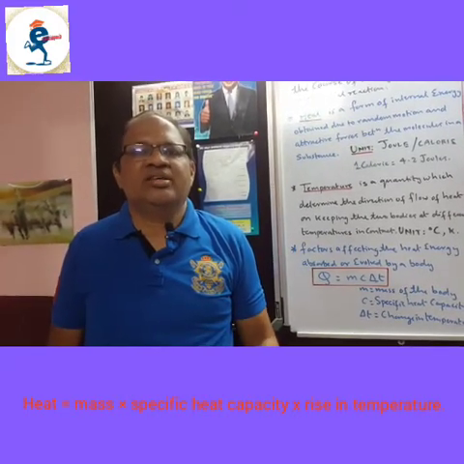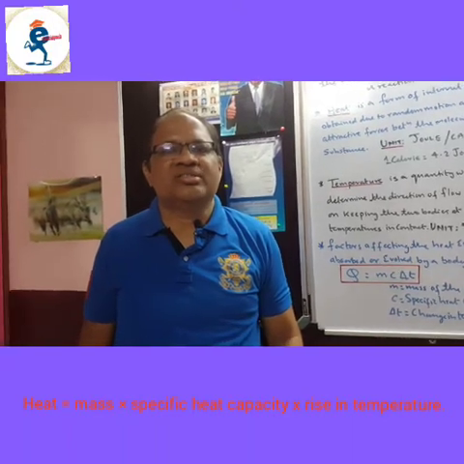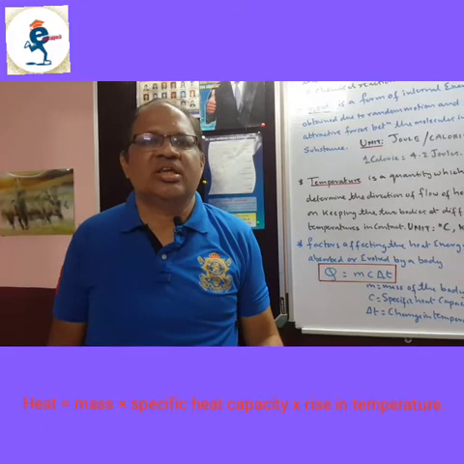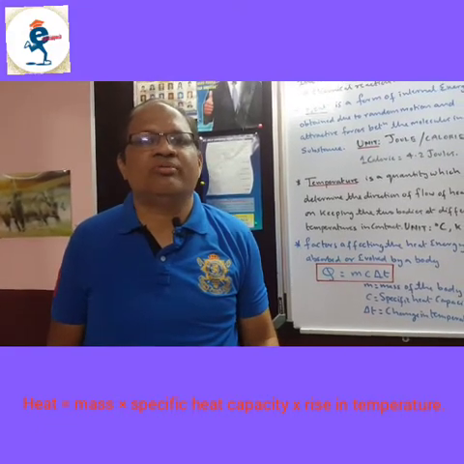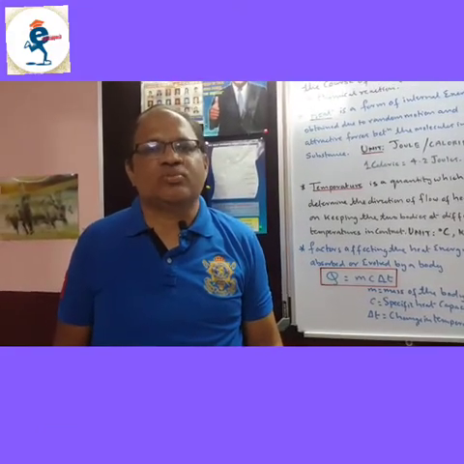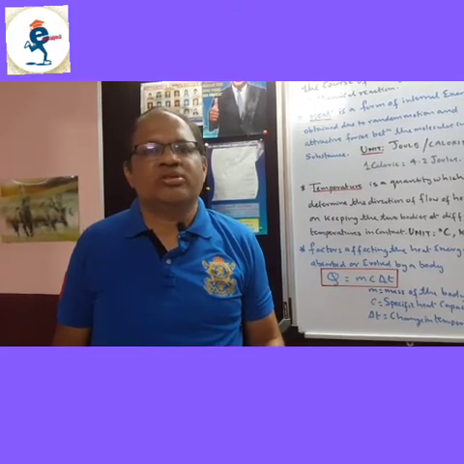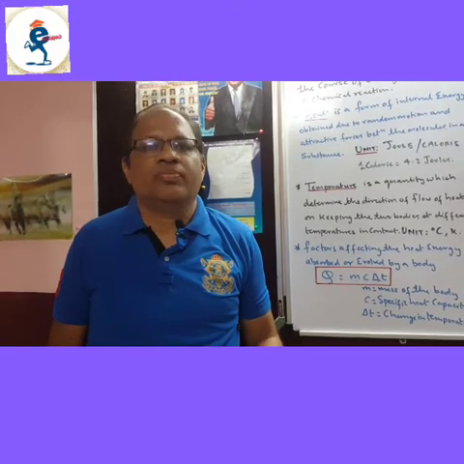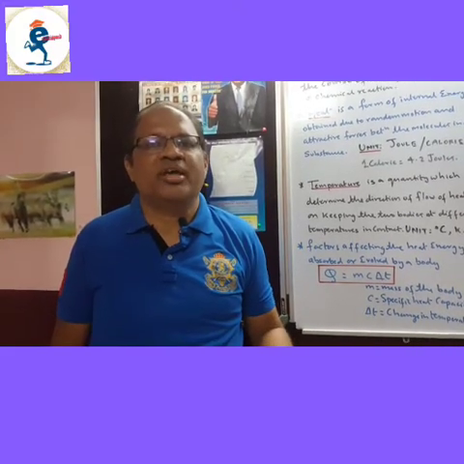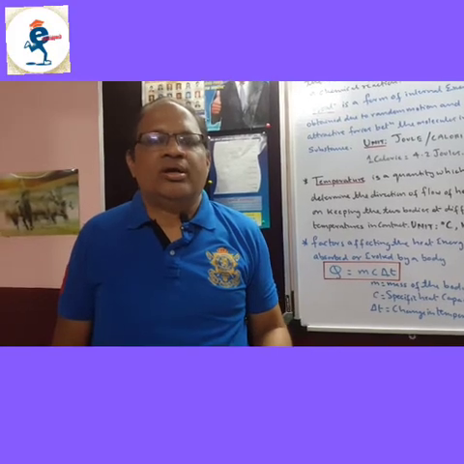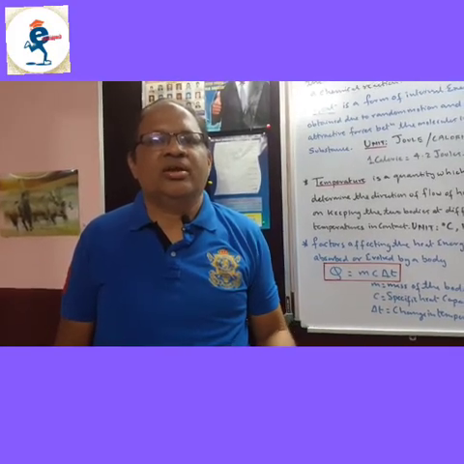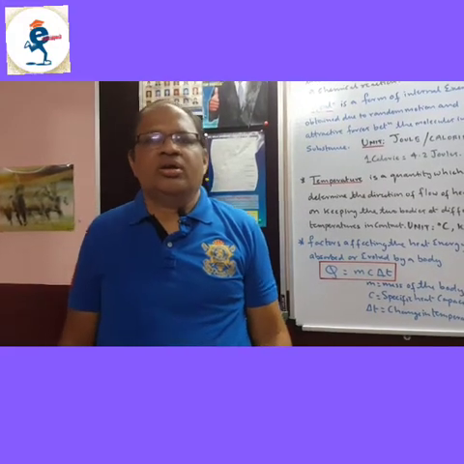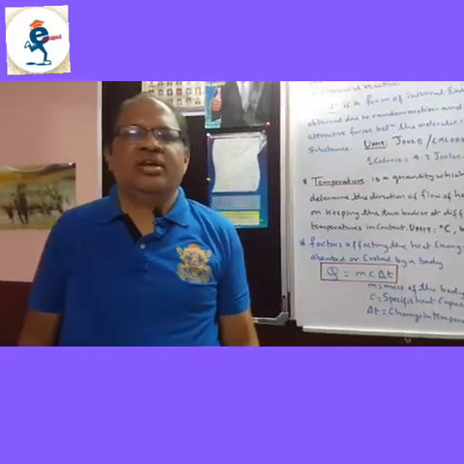Then if any substance is at a higher temperature, like 60 or 70 degrees, it will be easy to get it to 100 degrees Celsius. A substance taken out from a fridge, which is at 0 degrees, will take a longer time. When you have to heat very cold milk, it takes a longer time. If you want to heat milk which is already kept outside the fridge, it takes a little less time to heat up. So that all depends on mass, specific heat, and temperature.